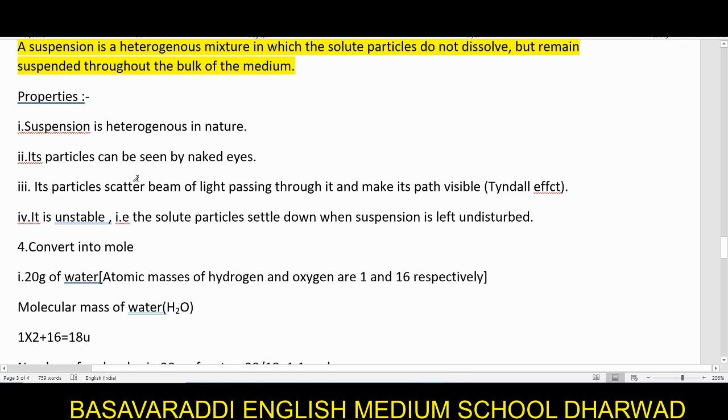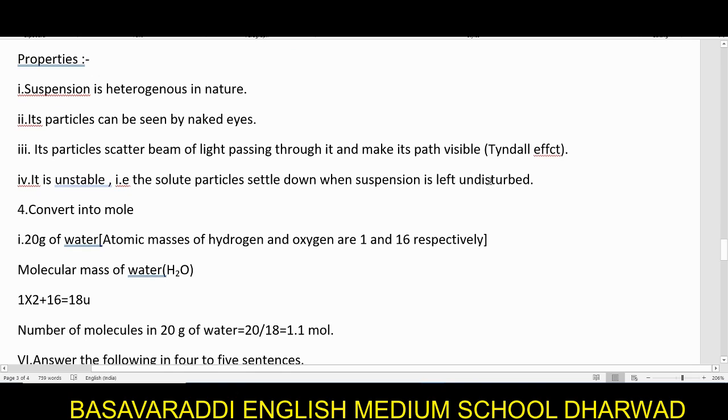Its particles scatter a beam of light passing through it and make the path visible. So these particles scatter the light and help the light to pass through very easily. It is unstable. What do you mean by unstable here? That means the solute particles settle down when the suspension is left undisturbed.